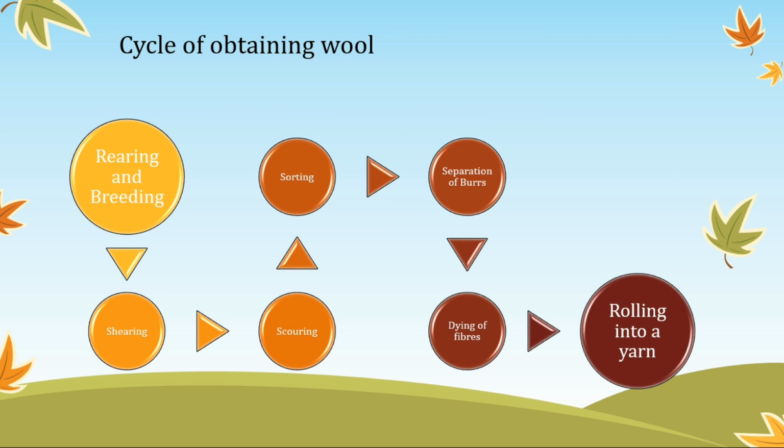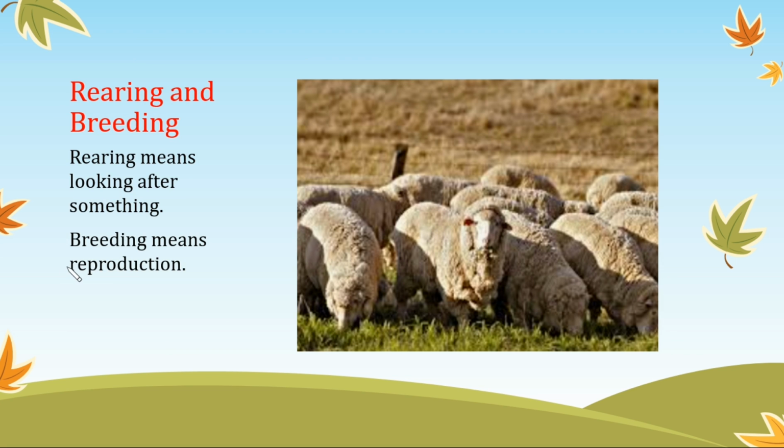Now we'll go on to the cycle of obtaining the wool. First it starts with rearing and breeding, then it goes to shearing, then scouring, then sorting, separation of burrs, dyeing of fibers, and rolling into yarn. Rearing and breeding.